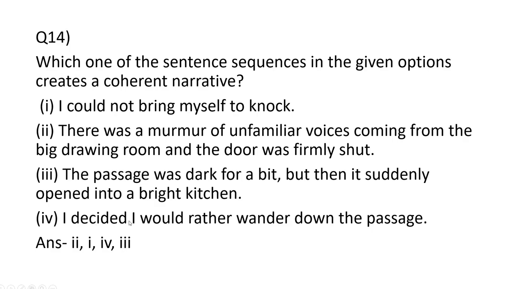And fourth: I decided I would rather wander down the passage. The answer is 2143. First is there was a murmur. Second is I could not bring myself. Third is I decided I would rather wander. And last is the passage was dark for a bit. So that is the option, 2143.